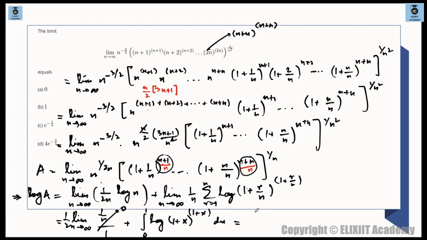So what finally remains? Integration from 0 to 1 of 1 plus x times log of 1 plus x dx. Next we have to integrate this by parts. That is all you have to do. You have done the proof, so now we have to solve this integration by parts. We have integration 0 to 1 of 1 plus x log of 1 plus x dx, and you have to solve this by parts, right?